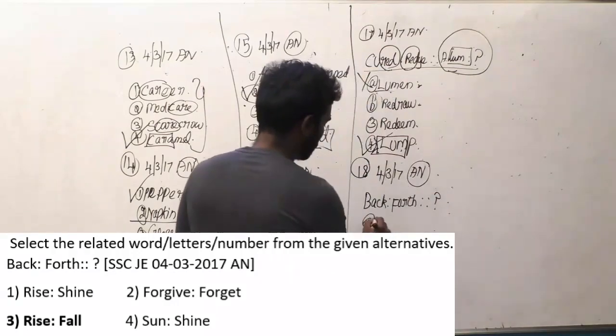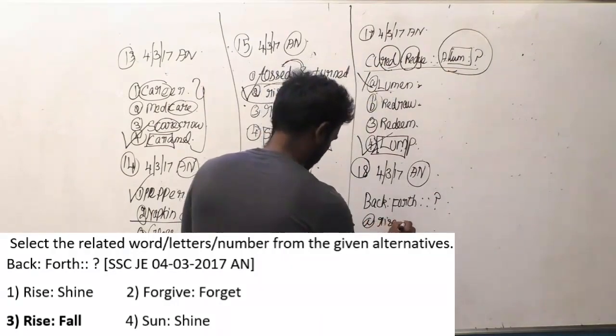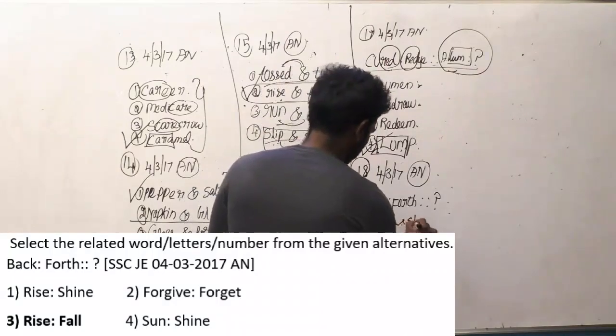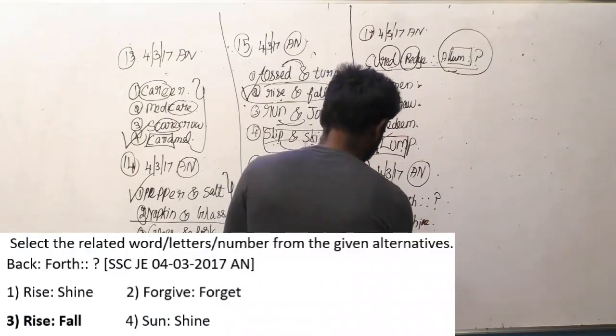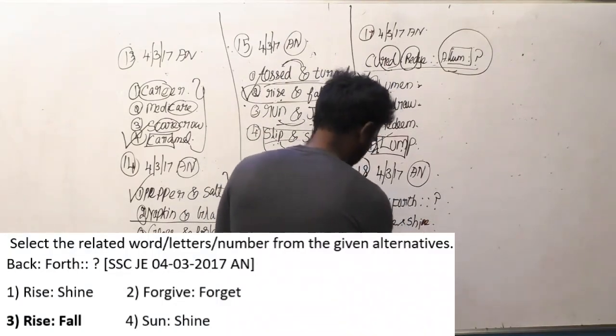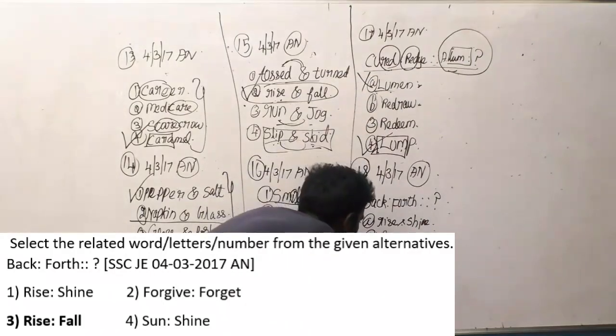Let us see the answer options now. Rise is to shine. Forgive is to forget. Rise is to fall. Sun is to shine.